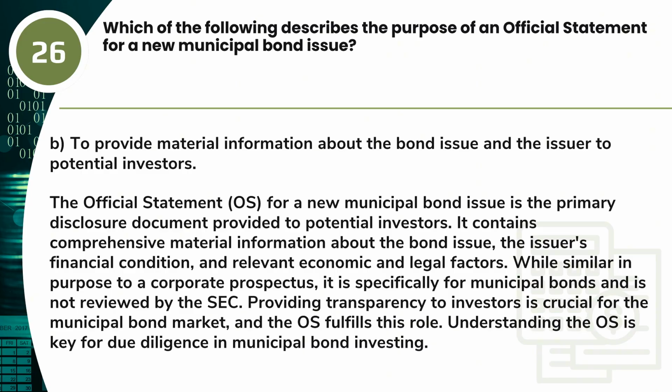The official statement, OS, for a new municipal bond issue is the primary disclosure document provided to potential investors. It contains comprehensive material information about the bond issue, the issuer's financial condition, and relevant economic and legal factors. While similar in purpose to a corporate prospectus, it is specifically for municipal bonds and is not reviewed by the SEC. Providing transparency to investors is crucial for the municipal bond market, and the OS fulfills this role. Understanding the OS is key for due diligence in municipal bond investing.